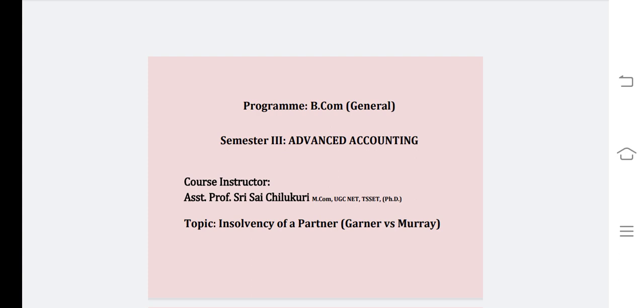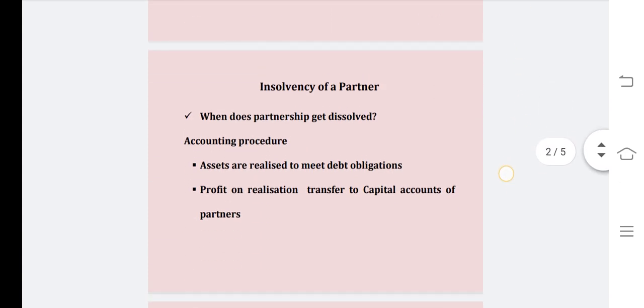Hello students, in this video lecture you are going to learn about dissolution on account of insolvency of a partner and the ruling under Garner versus Murray. What is meant by insolvency of a partner and when does the partnership get dissolved? Normally it gets dissolved when one or more partners become insolvent.